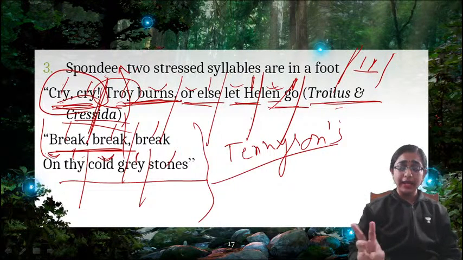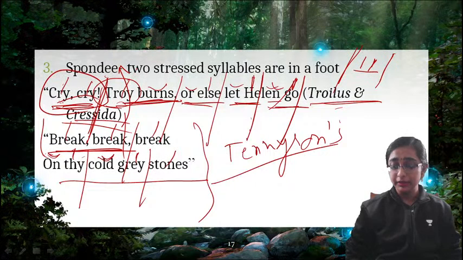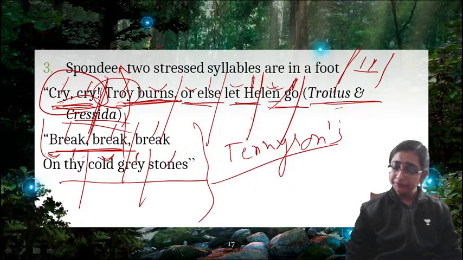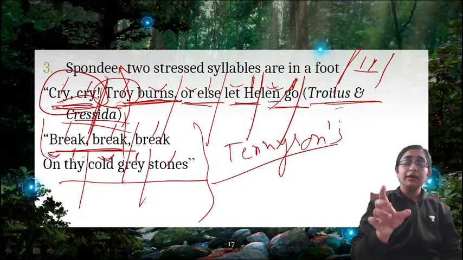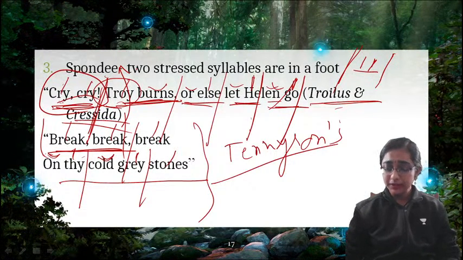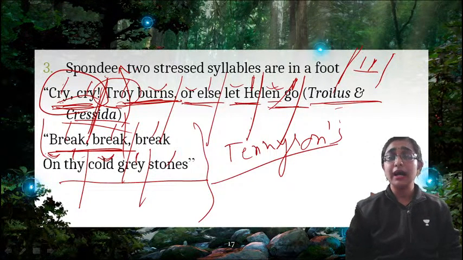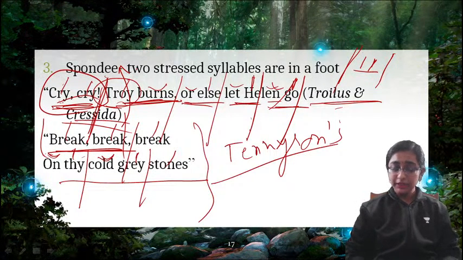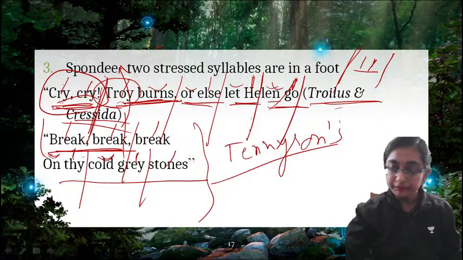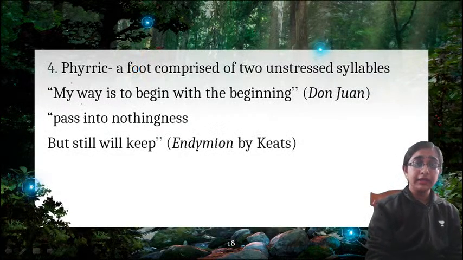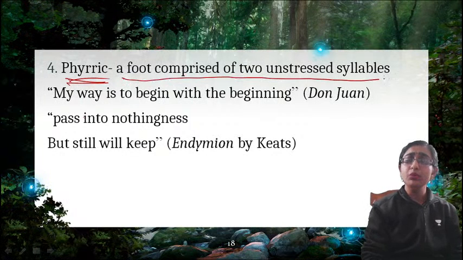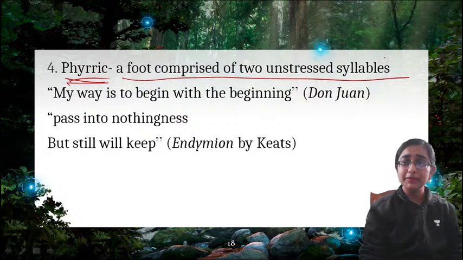So we have talked about three types of meters: iambic, trochaic and spondee. So iambic, what is iambic? When an unstressed syllable is followed by a stressed one, right? And in trochee, a stressed syllable is followed by an unstressed one, and in spondee, two stressed syllables are in a foot. Clear? Now we move on to the next type. So what is the next type? Pyrrhic. That's the opposite of spondee. What happens? A foot comprised of two unstressed syllables. Okay, so two syllables are unstressed.